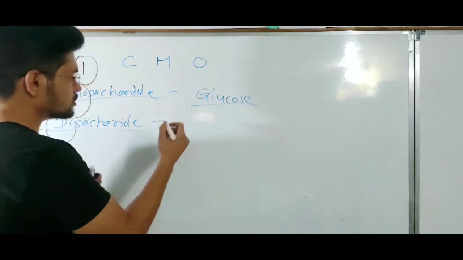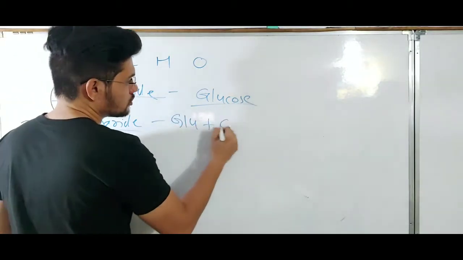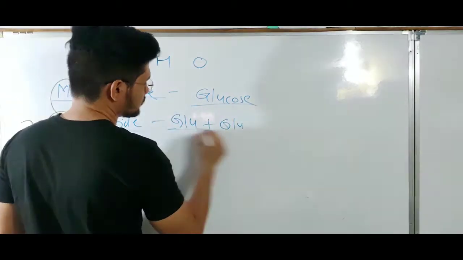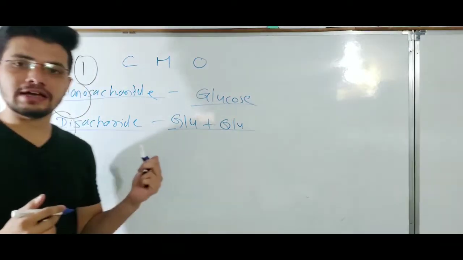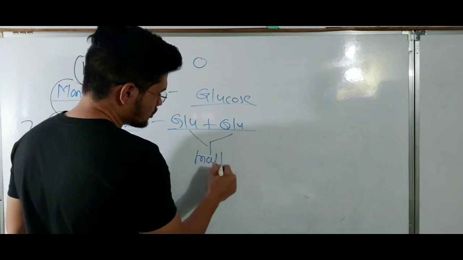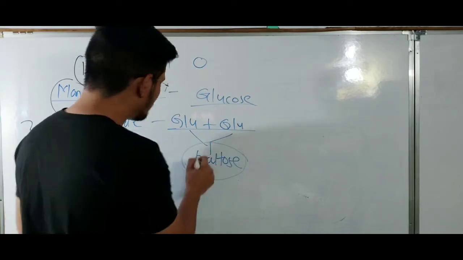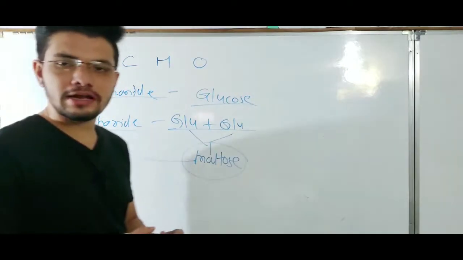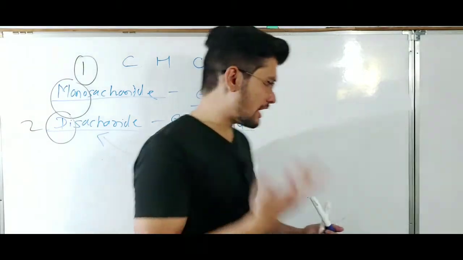If glucose plus glucose join to form a disaccharide, it will be maltose. So maltose is an example of a disaccharide.